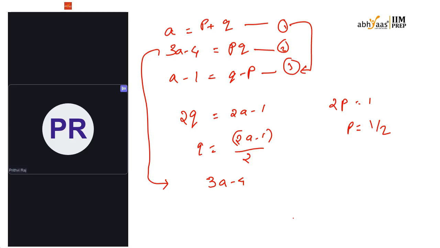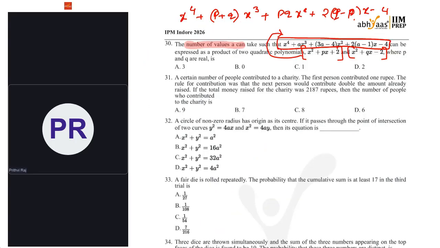And if I substitute that into the remaining options, 2a minus 1 is equal to 12a minus 16, which is nothing but 10a equal to 15. That is a equal to 3 by 2. So a is equal to 3 by 2, p is equal to 1 by 2, and q is equal to 1. So all are real. So exactly one valid value. C.